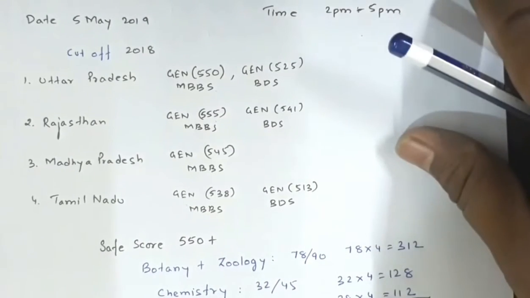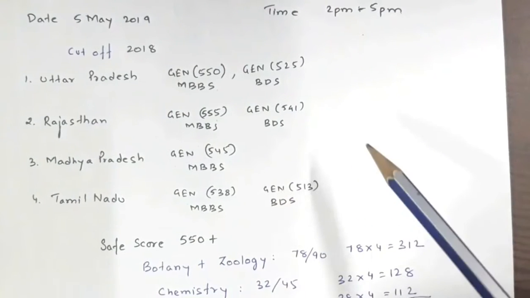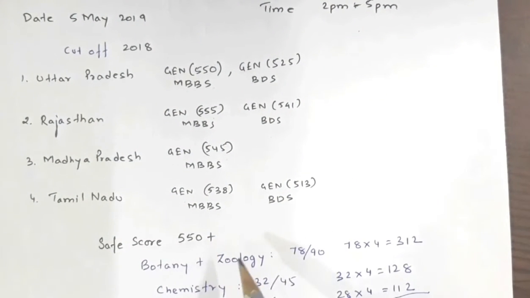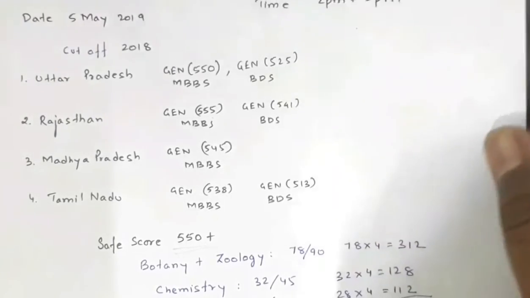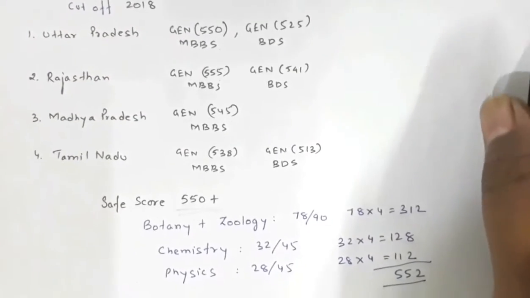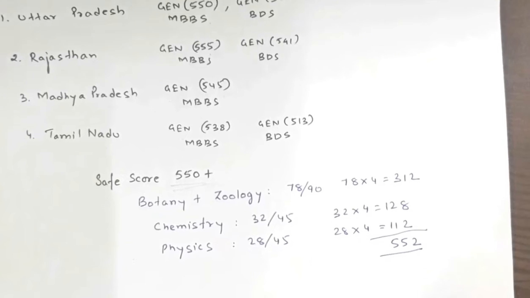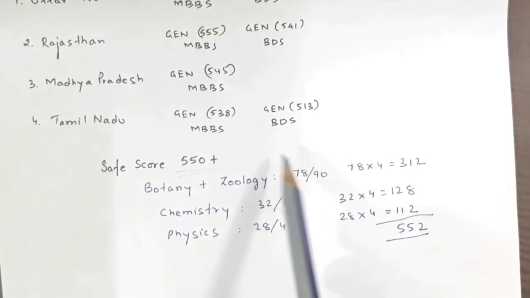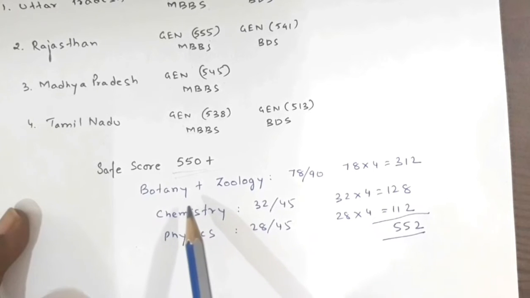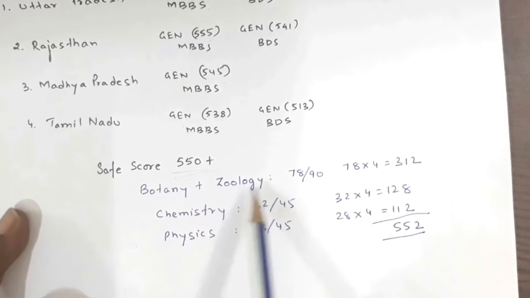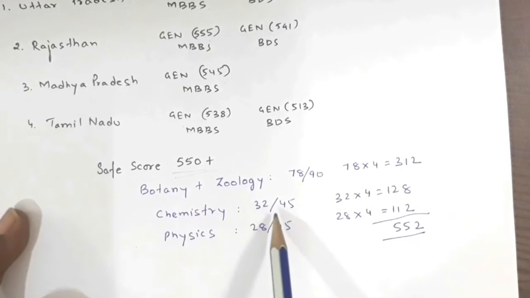Now, looking at all these states, assuming that the safe score is around 550 plus. Okay, now if the score is 500 for your state, then you can change the plan accordingly. But assuming that 550 is the safe score, then as we know, in botany and zoology we have 90 questions, in chemistry there are 45 questions, and physics there are 45 questions. Okay, so there are 180 questions in total.